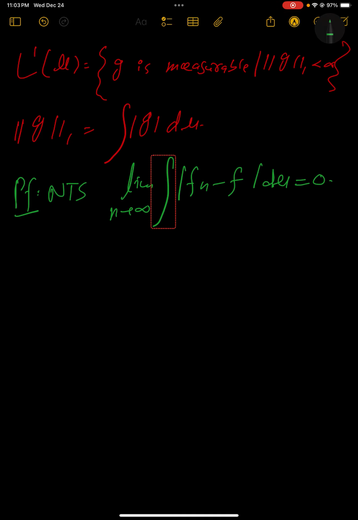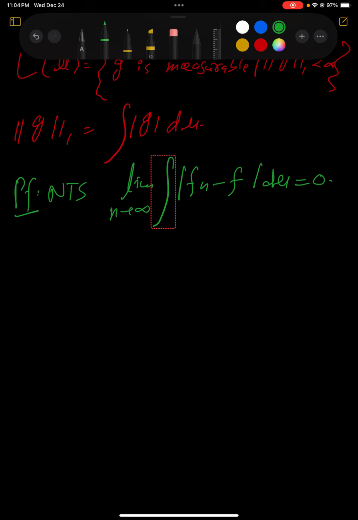And we need to use actually Fatou's lemma. So we're gonna recall Fatou's lemma. First of all, we want to show this thing is actually 0. So how can we show that? If the limit exists, this means that lim inf is equal to lim sup. So that is kind of the idea.